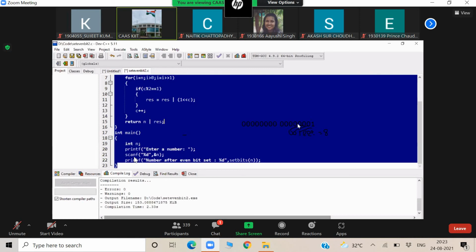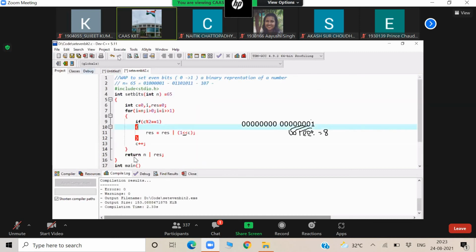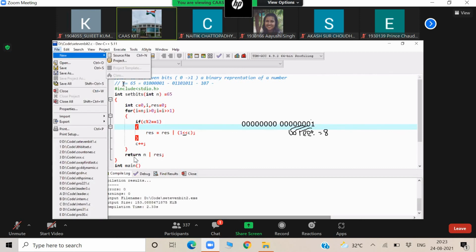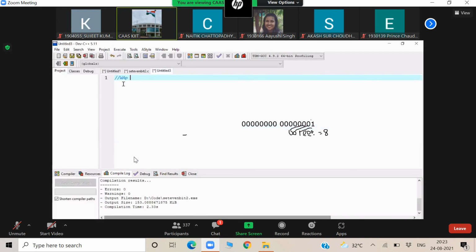Now, the next program is: write a program to check if the ith bit is set in the binary representation of a given number. Set means what?